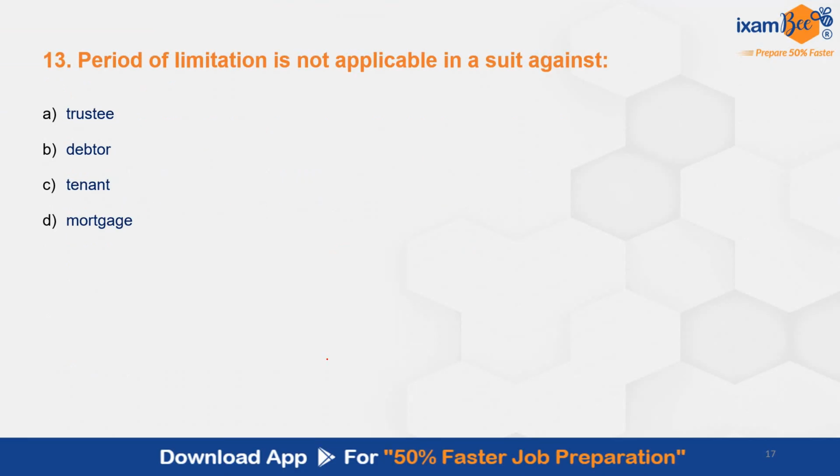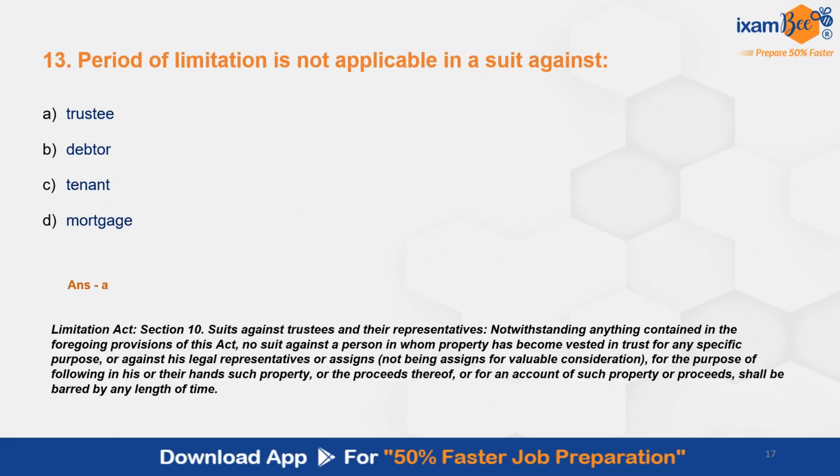Then question number 13. Period of limitation is not applicable in a suit against. The correct answer here is A, against trustee. This is as per section 10. Suit against trustees and their representatives. No suit against a person in whom property has become vested in trust for any specific purpose or against his legal representative or assignee for the purpose of following in his or their hand such property or for an account of such property or proceed shall be barred by any length of time.